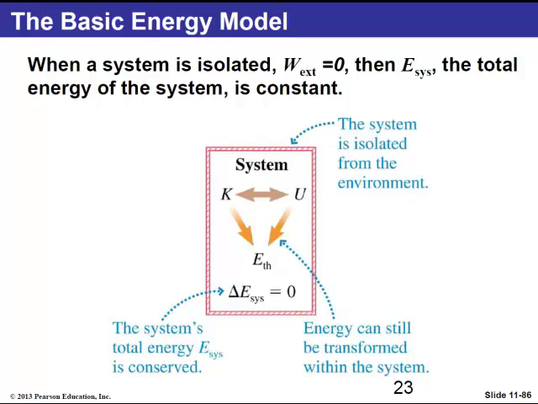If the system does not interact with the outside world, so now the W external is equal to 0, then the energy of the system will not change, and this is what this equation in the middle says here. The change in the energy of the system is equal to 0. So this will be a particular case when the system is not interacting with the outside world. Then we can say that the energy of the system is conserved.